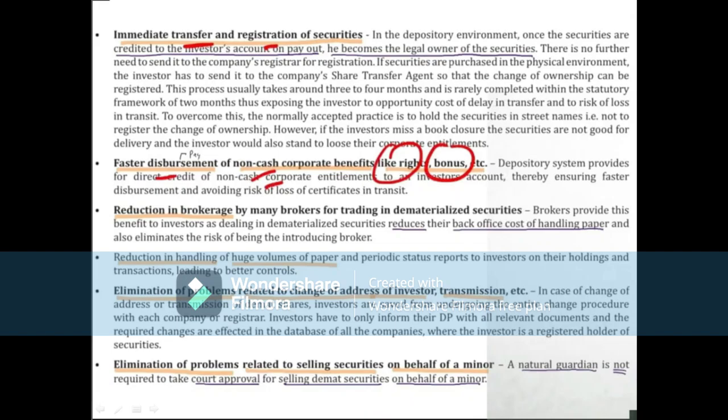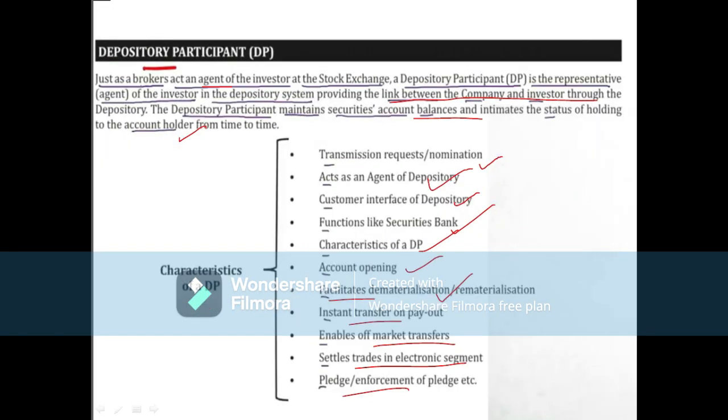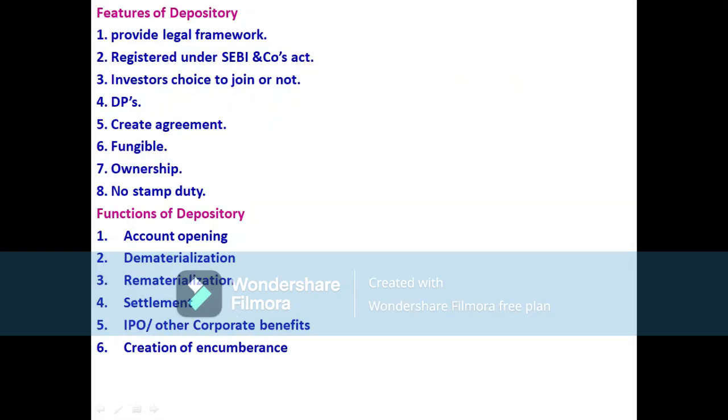As I said before, those also come under the features only. If we talk about the features, see, the features of a depository: provide a legal framework. It means it provides a legal framework to the depository so that transfer of securities could be effected through book entry, and there will be no physical movement of securities.